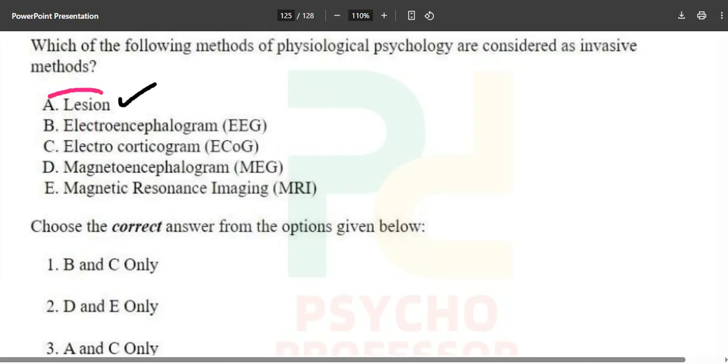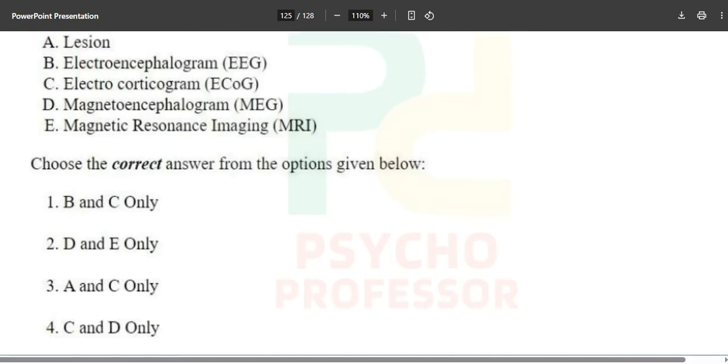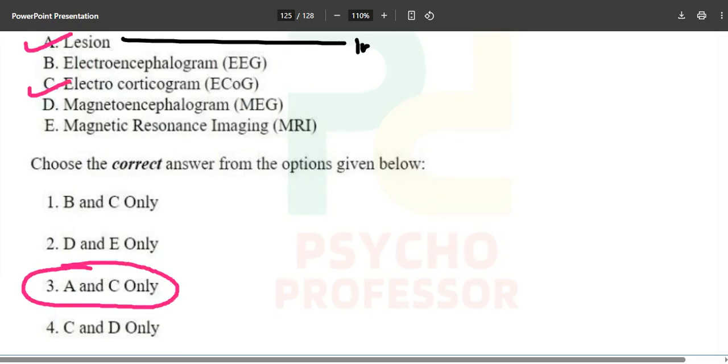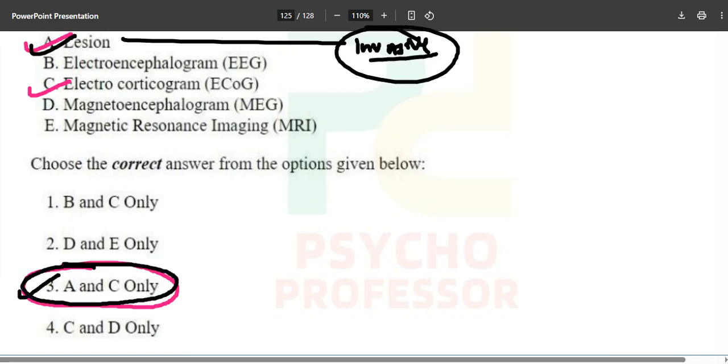In the lesion we are making a hole in the skull and all those things, we are injecting something or the other. And in electrocorticogram we are going to insert something in your body. A and C. By just knowing that lesion is an invasive method, you will be able to answer. If you mark A correct, only one option is correct over here. A and C only are the correct answer. Electrocorticogram and lesion are the invasive methods.